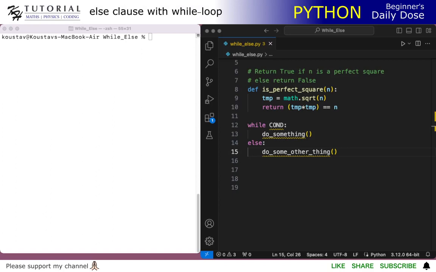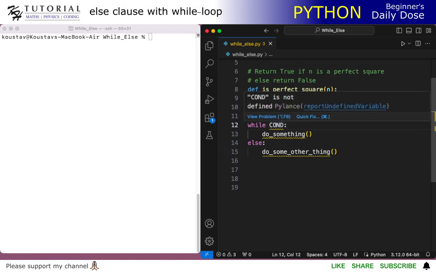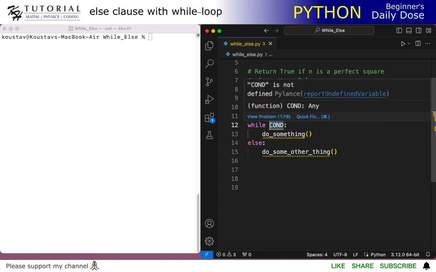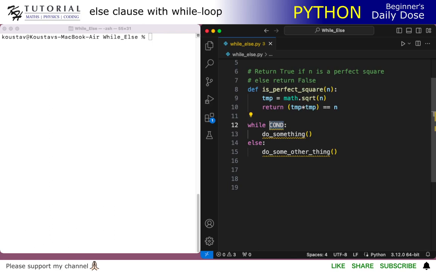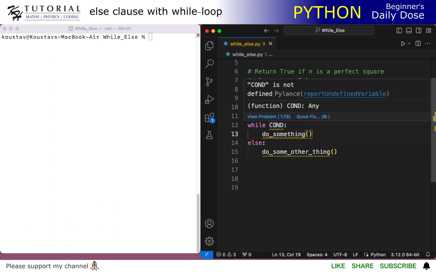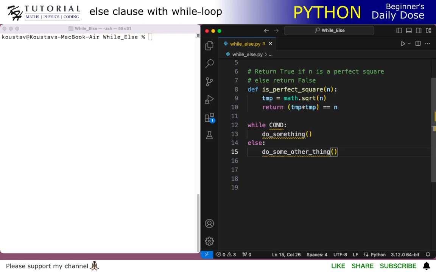The basic structure of the while else statement is that we have the while block, where we have a while and a condition, and inside the while we have a list of statements that we want to perform, and in the else clause we have another list of statements. The else clause will be executed only when the condition of the while becomes false.